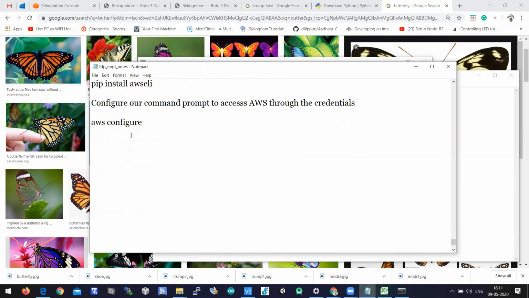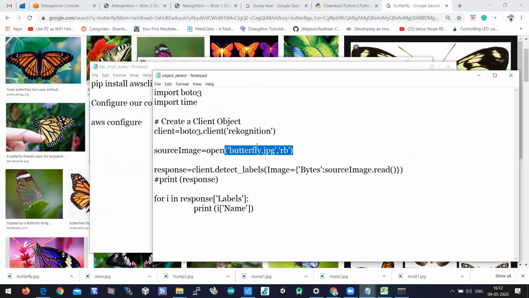When it is Ireland, it is always eu-west-1. It will ask you to enter your access key, so you need to copy paste the access key, and then it will ask you to enter the secret access key. You need to copy paste the secret access key from the credentials document, and then the output format should be none. When you hit none, you can access the Rekognition service by using this program.